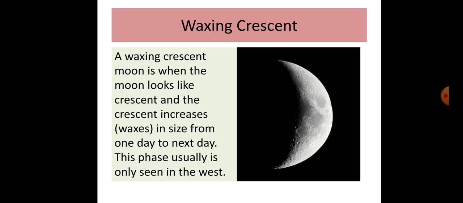This phase is usually seen only on the west side. So on which side can we see the waxing crescent? The west side of the sky. Again I am telling, waxing means increasing. Crescent means a shape smaller than half. From the picture, you can easily understand the shape of the waxing crescent. That means the lighted part is increasing from new moon.